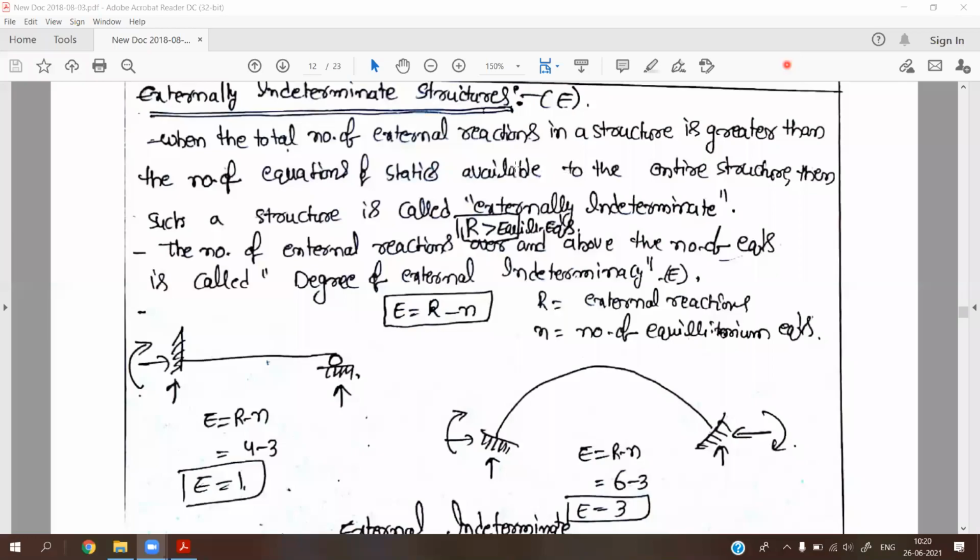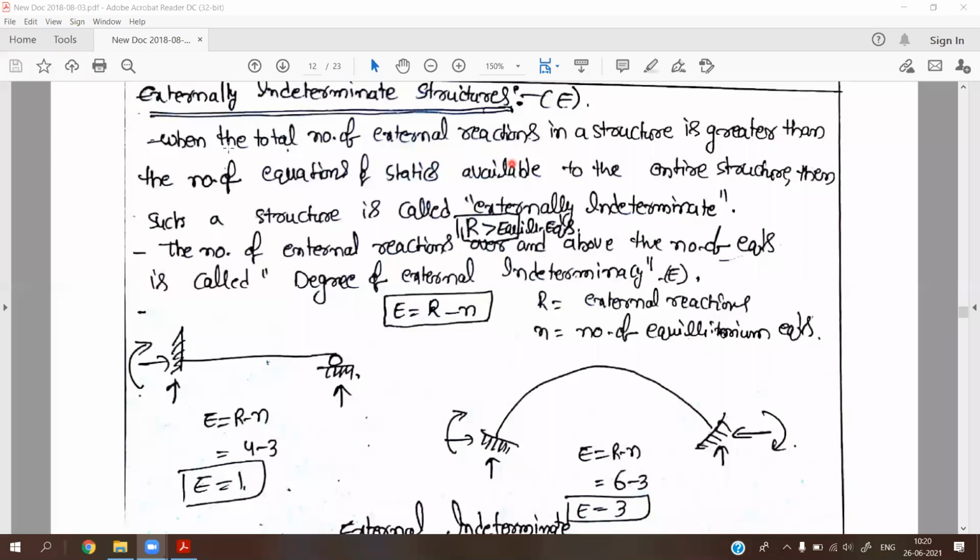Hello everyone. So in yesterday's class we discussed the statically determinate structure, especially for beams. In the same way, statically determinate structure for trusses and frames are to be discussed in this lecture. For this, first we need to know the externally indeterminate structure.